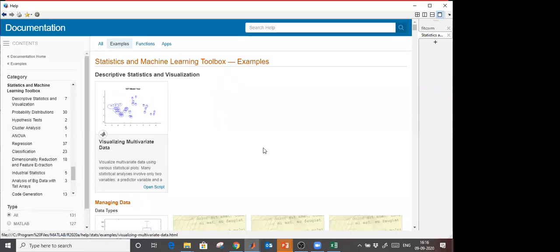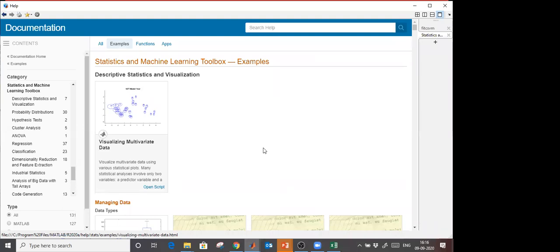MATLAB is not open source. It depends on you which software is more user friendly, in which software the documentation is very proper. So overall, I have to design my model in quick time, right, without any issues. So it depends on you. You can't compare actually.